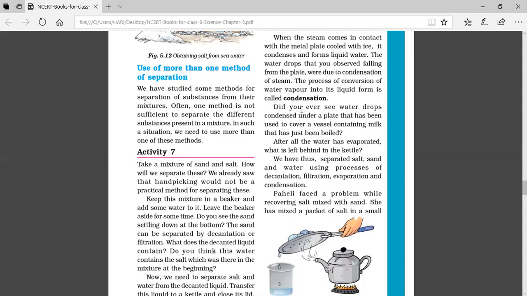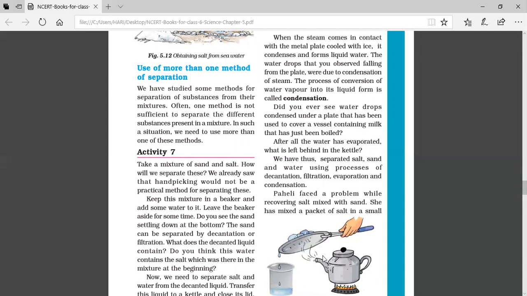When the steam or the water vapor starts coming out, you have to place a metal plate with ice on its outer surface near the mouth of the vessel. Here in the figure, a kettle is taken. This kettle you might have seen. It is mainly used for making tea. It is called a tea kettle. And this outside projection is called the spout of the kettle. It is heated in the kettle so that the steam will come out through the spout only, and it is easy to collect it.